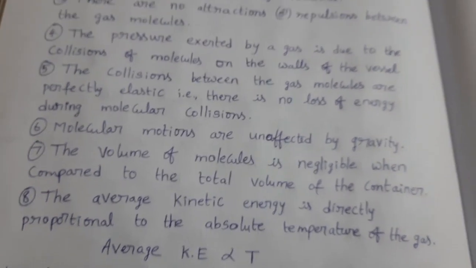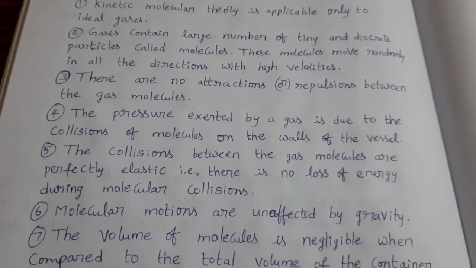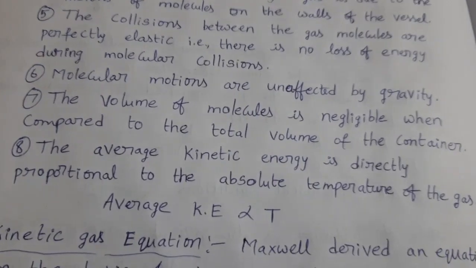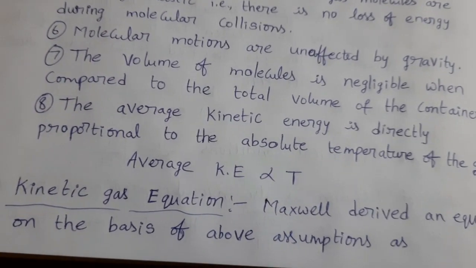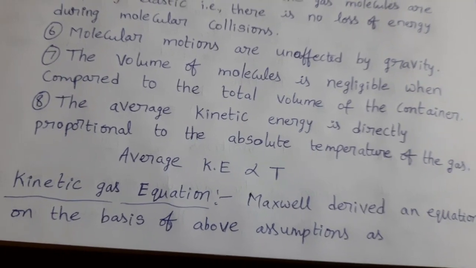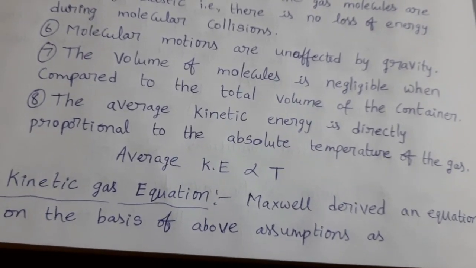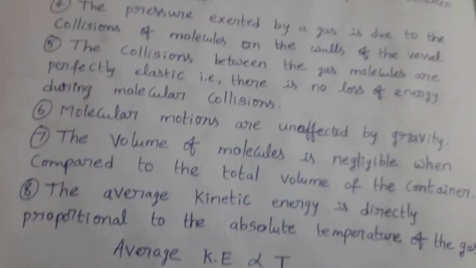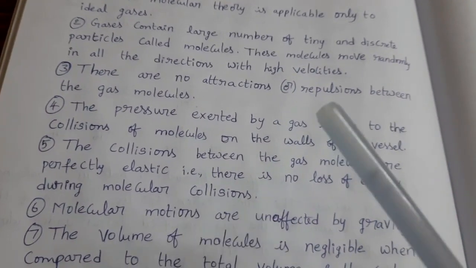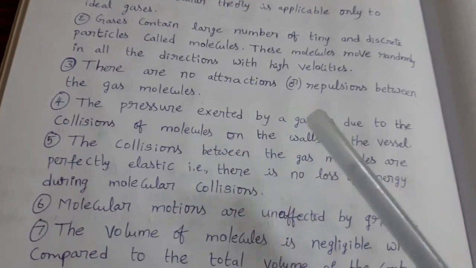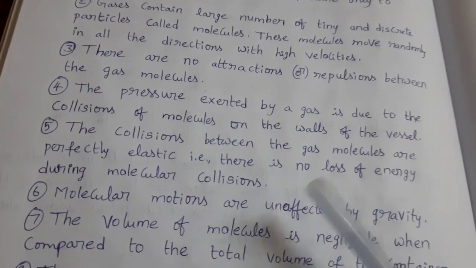Okay, these are the postulates of kinetic molecular theory of gases. Based on these postulates, Maxwell derived an equation, that is kinetic gas equation. Maxwell derived an equation on the basis of above assumptions. Remember students, in these postulates some mistakes are there. Mistakes means wrong postulates are also there. Later you will learn what are the wrong postulates in this.